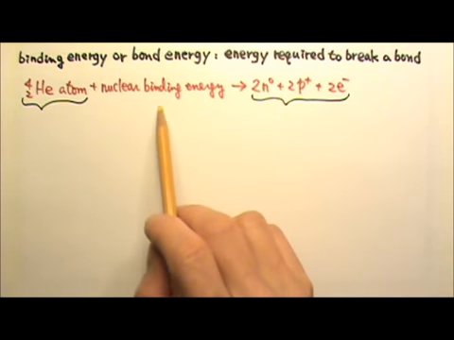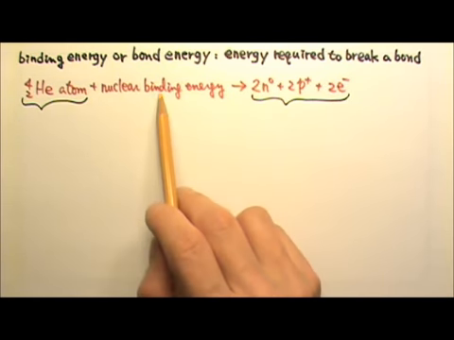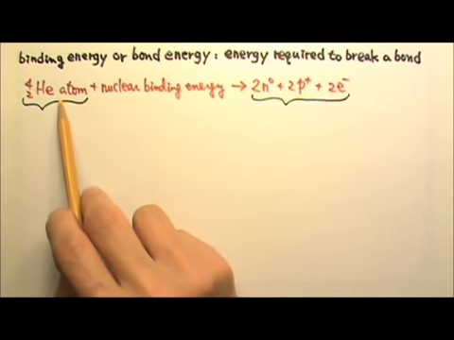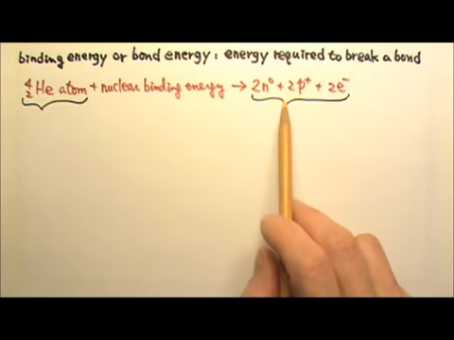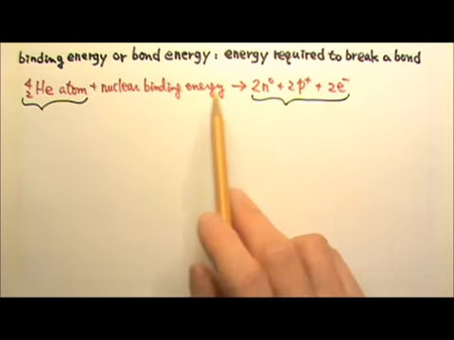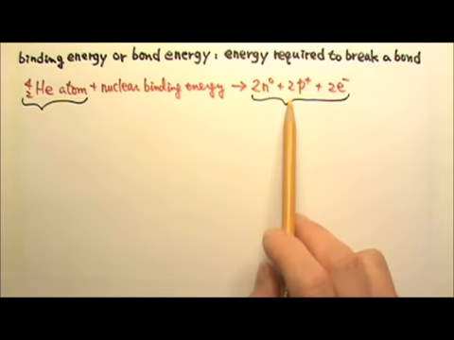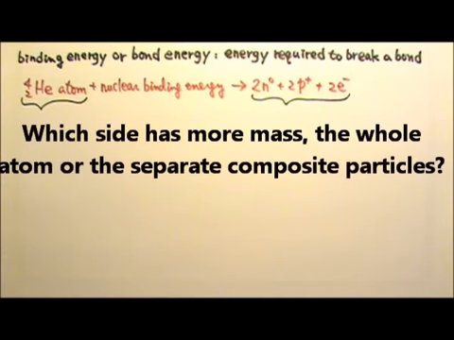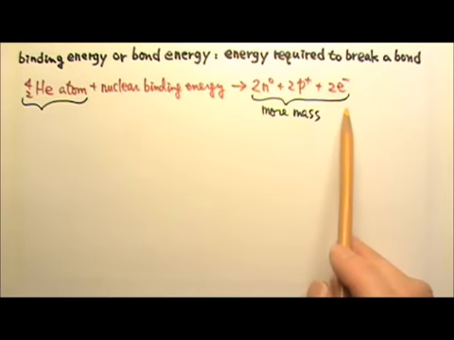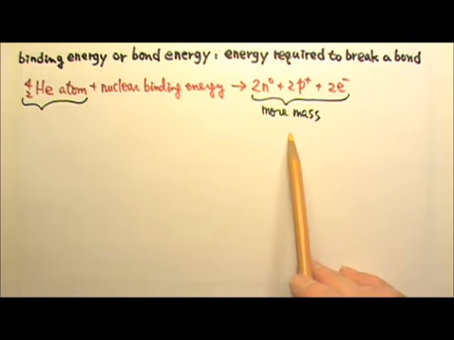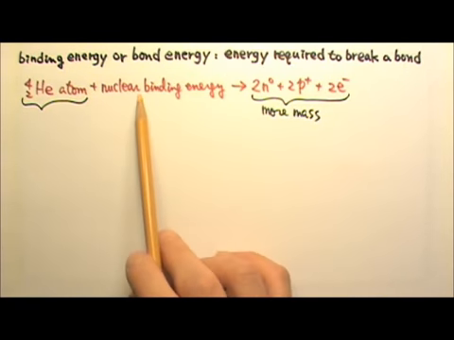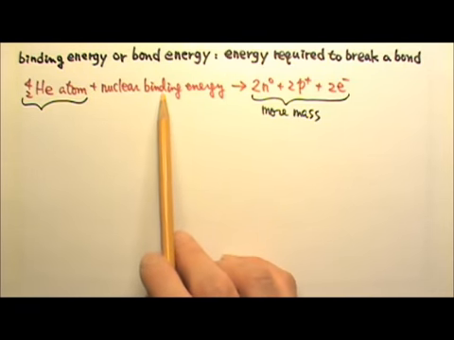Since we have to add the binding energy in order to turn this helium atom into these particles, which side do you think has more mass, the whole atom or the separate composite particles? The composite particles have more mass, because we have to add energy, which is equivalent to adding mass.